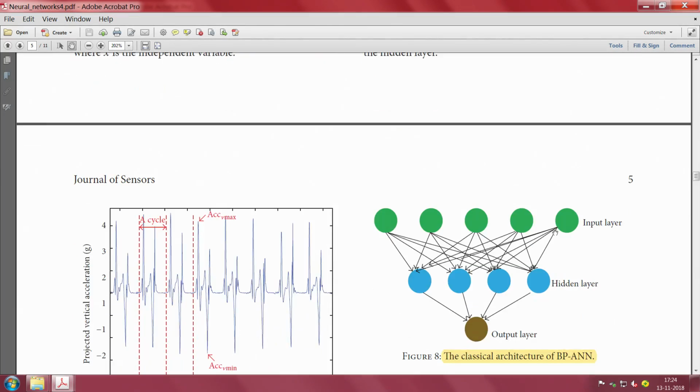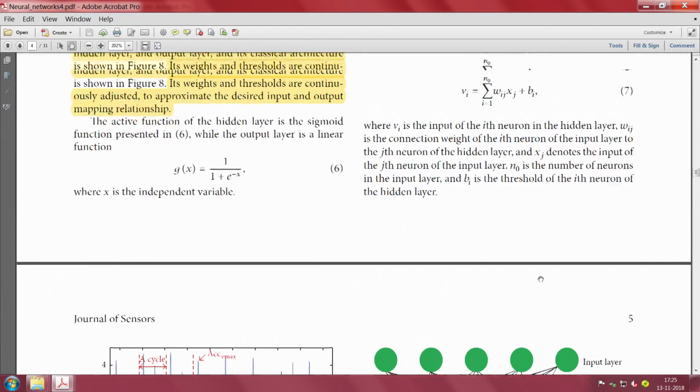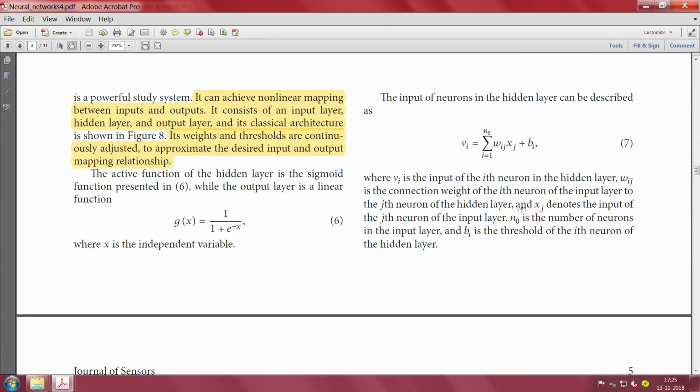You can see it is that weight that we are talking of here. Now it is not just that, it is into xj. Xj means what?